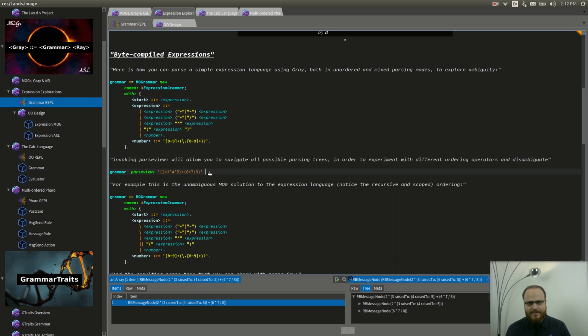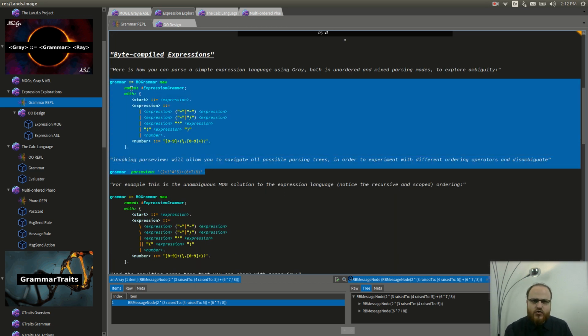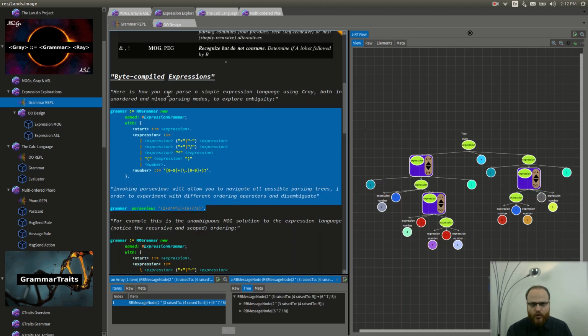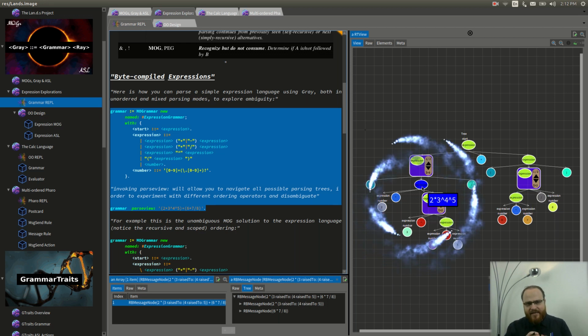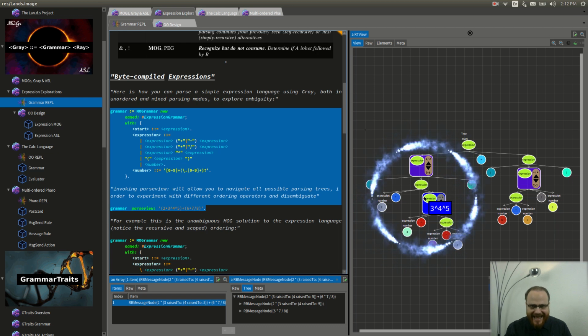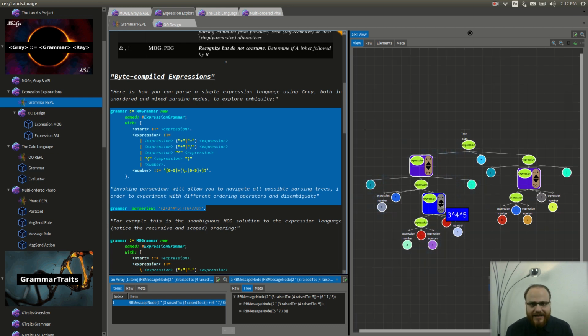But I digress. The first example shows us a non-deterministic MOG rule. All alternatives are unordered, that can be used to explore ambiguities arising from the structure of the grammar. The parenthesized expression in the left has 5 alternatives in total that can be explored. 2 of them are readily accessible in the current configuration of the subtree.